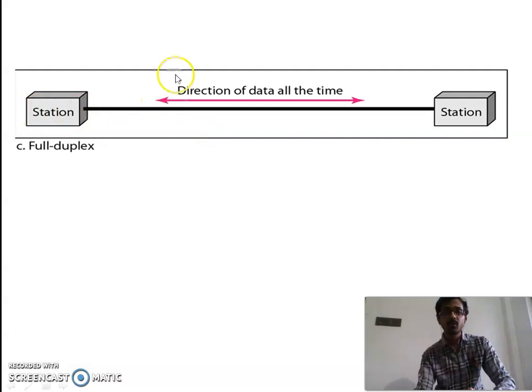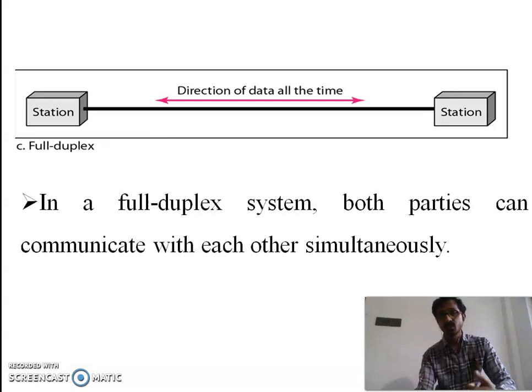And the next one is full duplex communication. This is the full duplex communication diagram. In this we have two stations. This is station 1, this is station 2. Full duplex communication is also bidirectional communication. In a full duplex system, both stations or both parties can communicate with each other simultaneously. So at a time it acts as a sender and receiver.